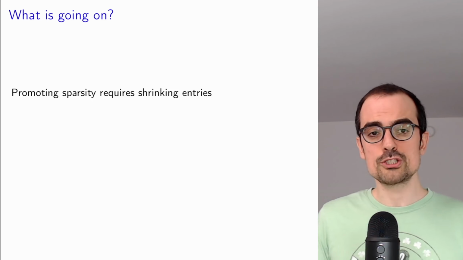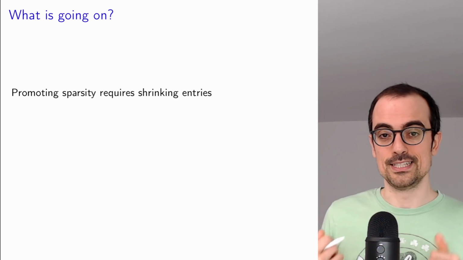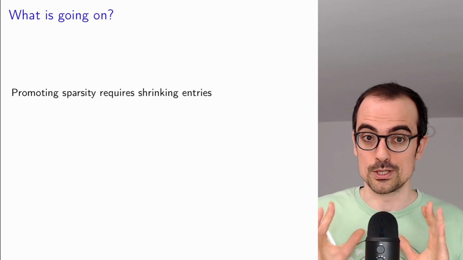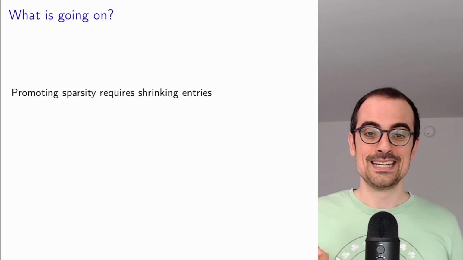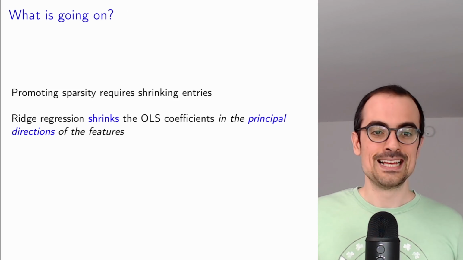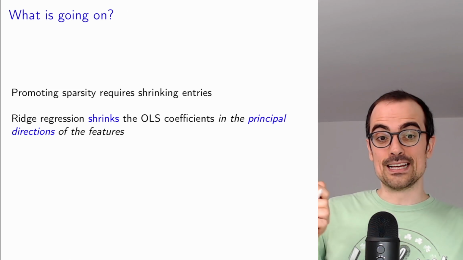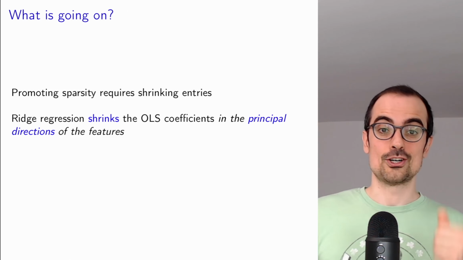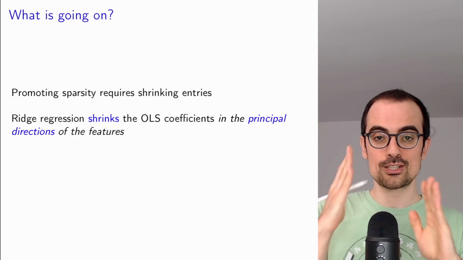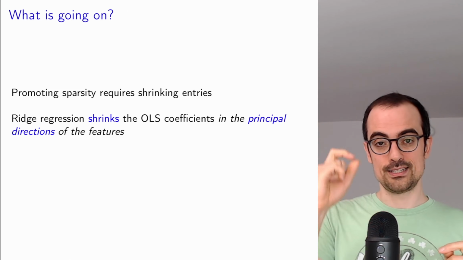What is going on? If you go back to the video on ridge regression, we explained that ridge regression does shrink the entries of the coefficients, which is exactly what you want. The problem is that it shrinks them in the basis of principal directions of the features, not in the standard basis.